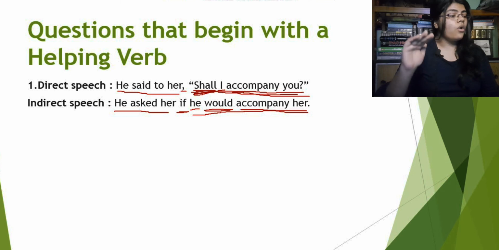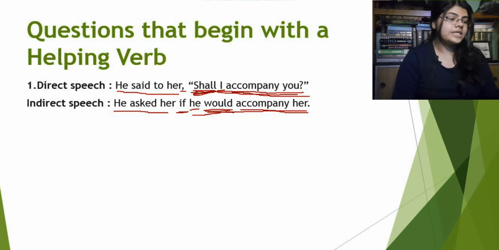That's why we always will use would in the indirect speech, unless it's indicating something that the speaker has to do or the speaker must do. Unless it's meaning something like that, we will always use would instead of should in the indirect speech, right? So "shall I accompany you" will be "he would accompany her."